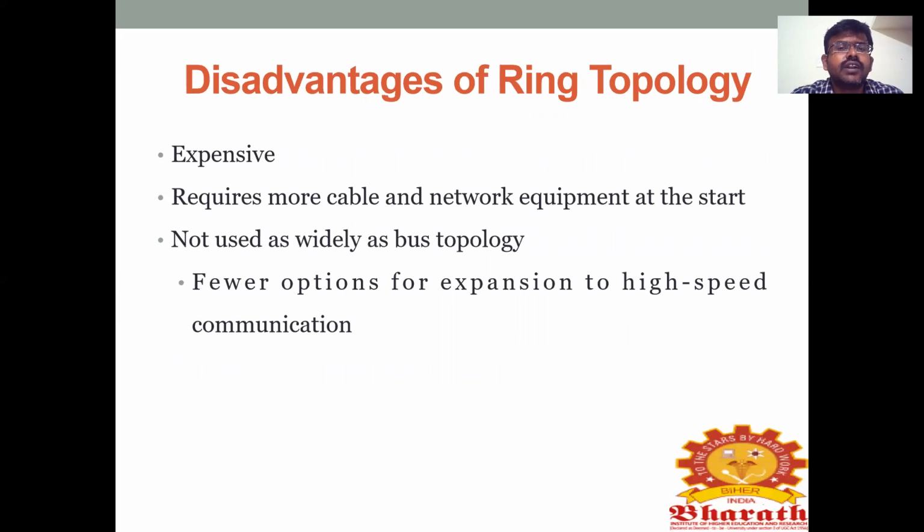Next one, disadvantages of ring topology. The major thing is it is expensive when compared to bus topology. Why? It requires more cable. In bus topology, it need not require more cable, but in ring topology, it will require more cable and network equipment. And also, it is not used as widely as bus topology. Why? Because of more cable requirements and network equipment, the ring topology is not used widely.